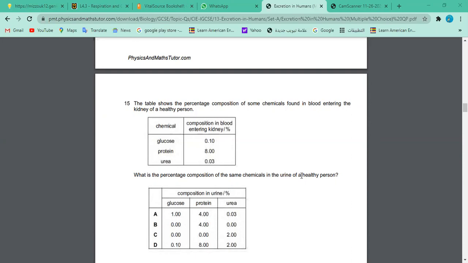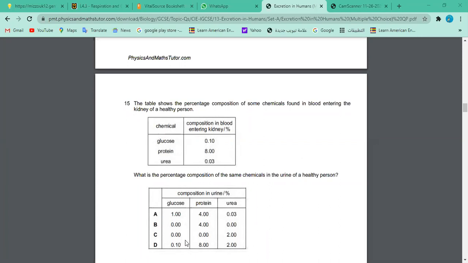Sir, in D, glucose and protein are the same, but for urea it's 2, and in the table it's written 0.03. This is 0.01. This is glucose, right? You are saying that the answer is D. Yes.